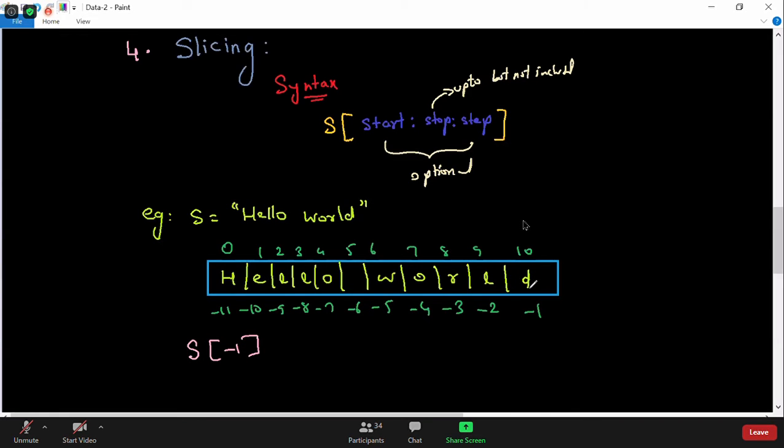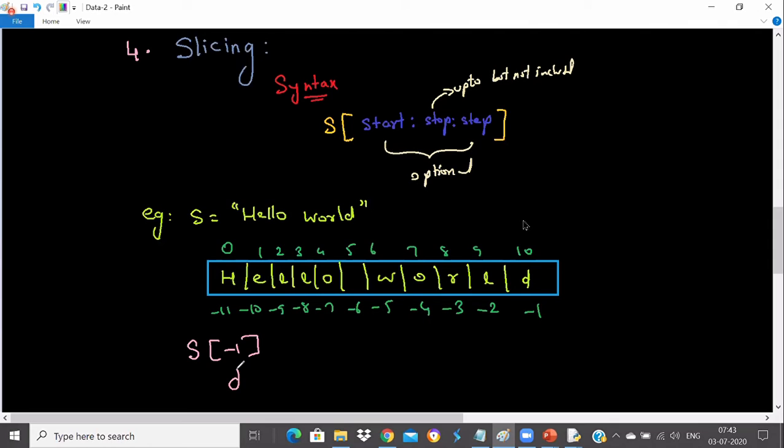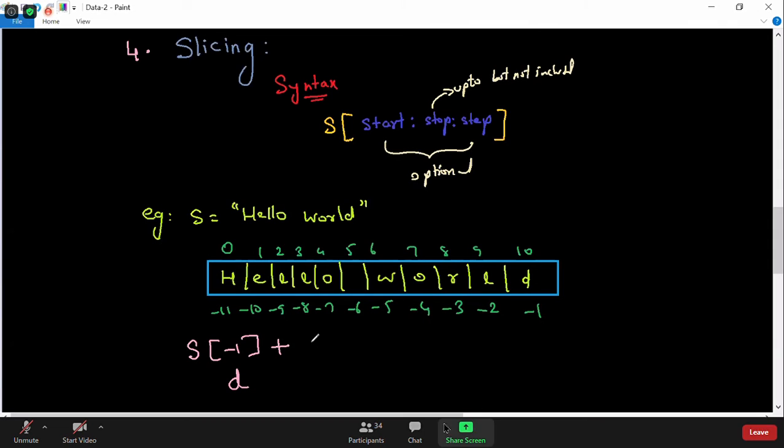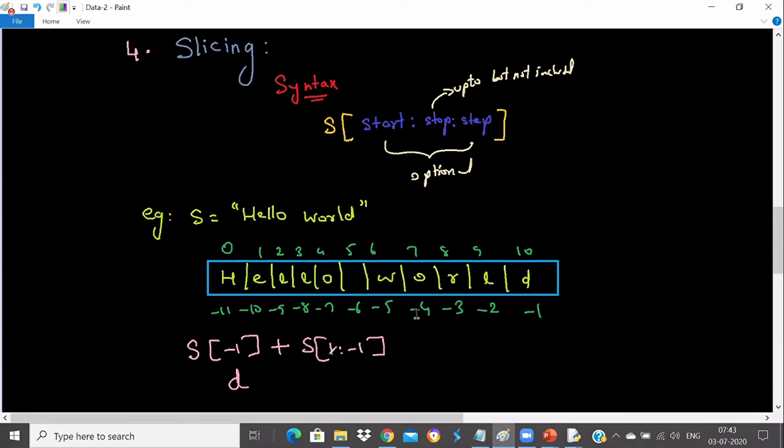So we know that S of -1 will be D. So in place of this, D will come, concatenated with S of 1 colon -1. It means start with 1, go up to -1, but -1 will not be included. So it will add ELLO space WORL. D will not be included, because I'm saying go from 1 till -1.